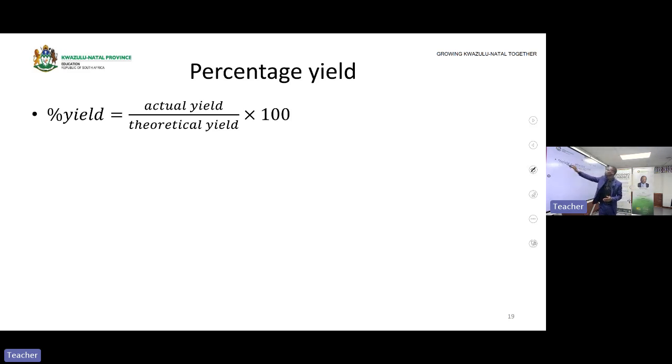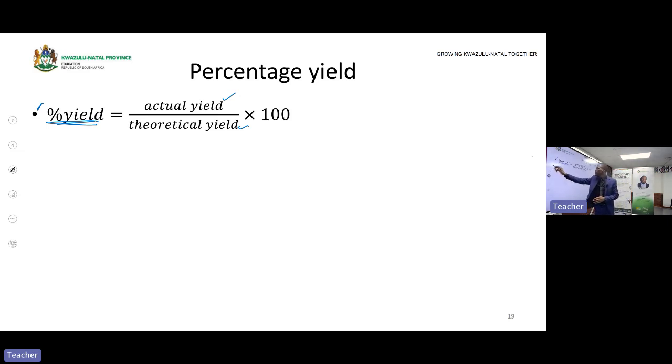Here is the formula for calculating the percentage yield. What is formed is the actual yield, and the theoretical yield is what is expected to be formed, because whenever we do a calculation, we are assuming what is expected to be formed. That is your theoretical yield. The actual yield is what is actually formed in a laboratory.